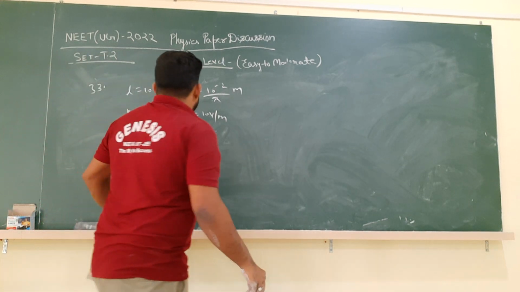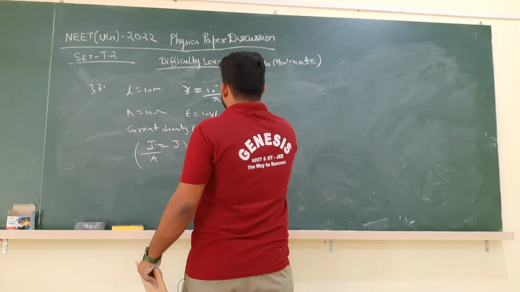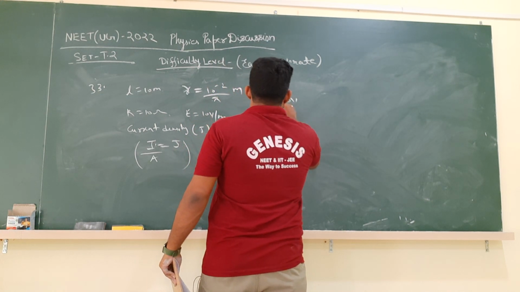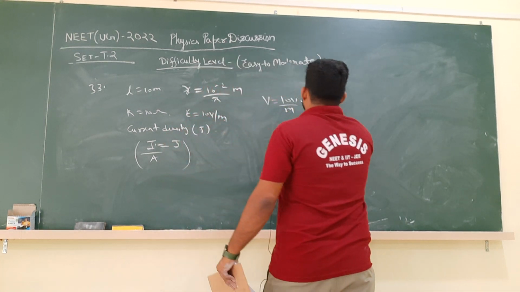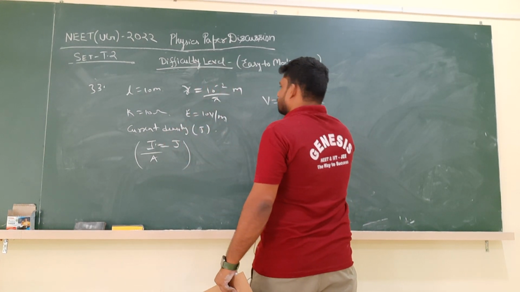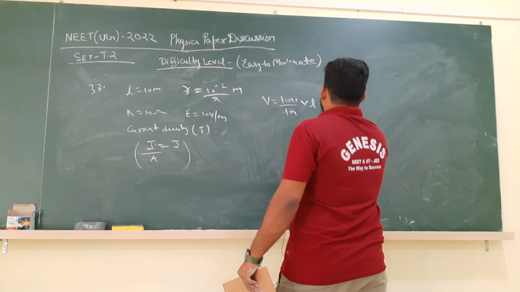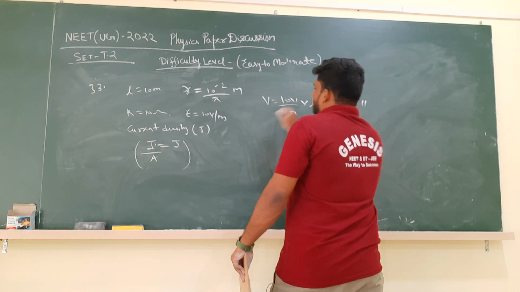Now see, very simple, students. What is the electric field strength? 10 volt per meter. So what is the voltage? 10 volt per meter into the length, which is nothing but 10 meters. For 1 meter it is 10 volt, and L is equal to 10 meter, so the voltage will be 100 volts.